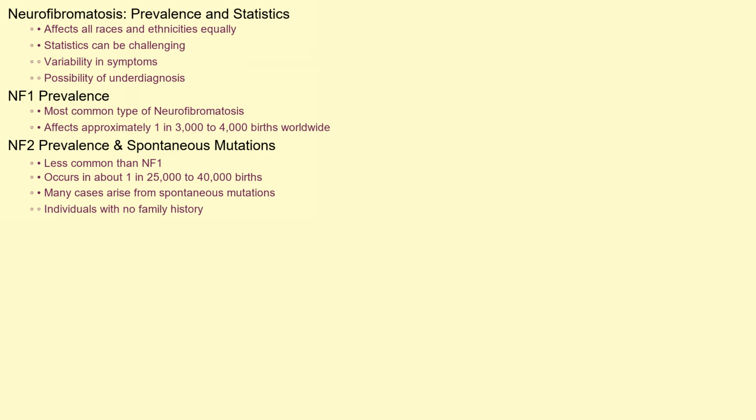Neurofibromatosis affects people of all races and ethnicities equally. NF1 is the most common type, affecting approximately 1 in 3,000 to 4,000 births worldwide. NF2 is less common, occurring in about 1 in 25,000 to 40,000 births. Many cases arise in individuals with no family history of the condition, because the mutations can be spontaneous. Accurate statistics can be challenging to obtain due to the variability in symptoms and the possibility of underdiagnosis, especially in milder cases.